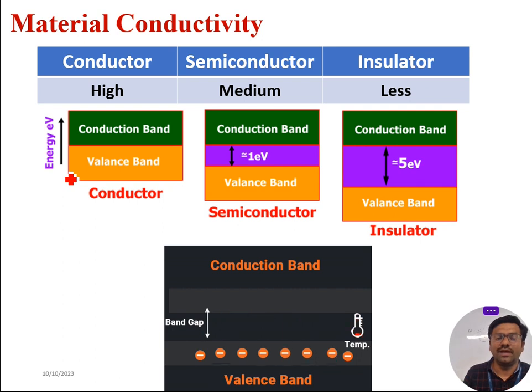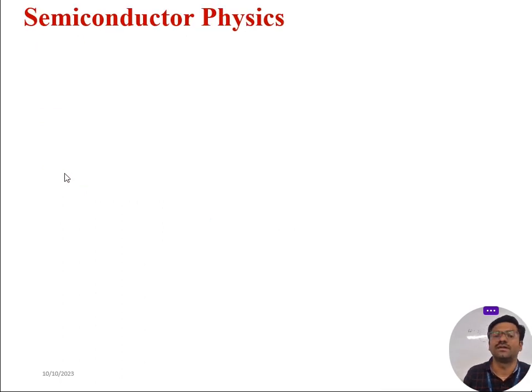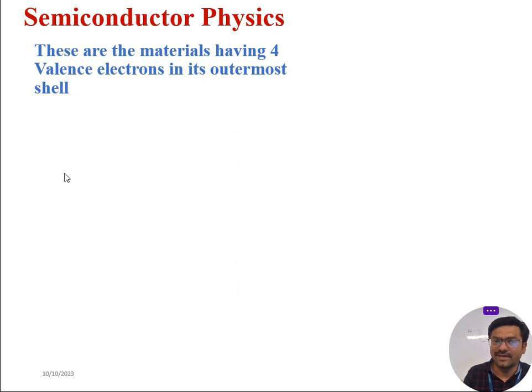Fine. Now I'll move to what semiconductors are and certain semiconductor physics. What are semiconductors? These are materials which have 4 valence electrons in their outermost orbit or shell. Why is that very important? It's very simple. For a chemical bond to happen, the outermost orbit can have either 0 valence electrons or 8 valence electrons for perfect chemical bonding. But what happens here?